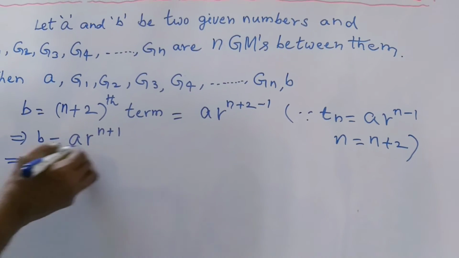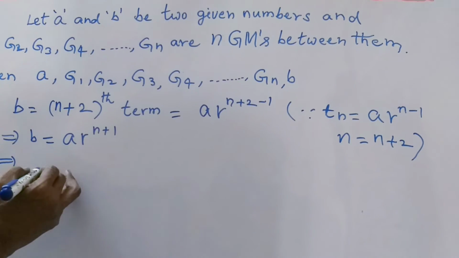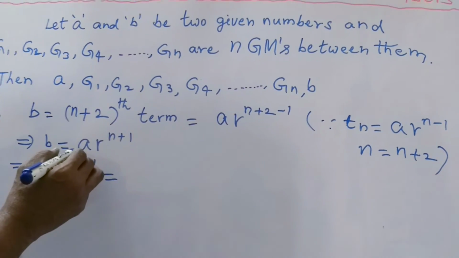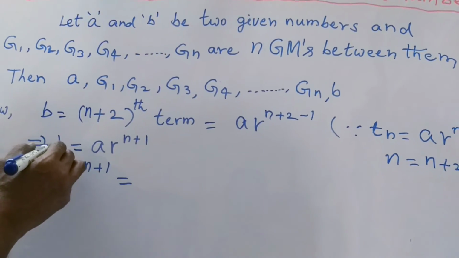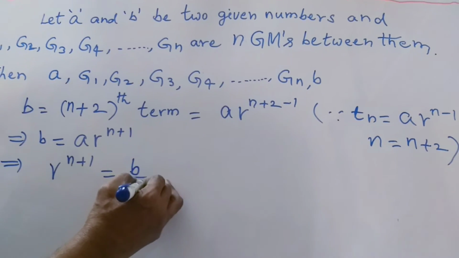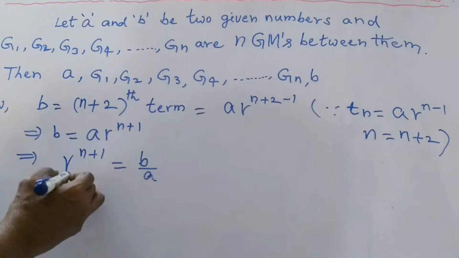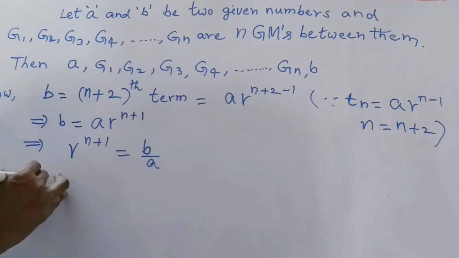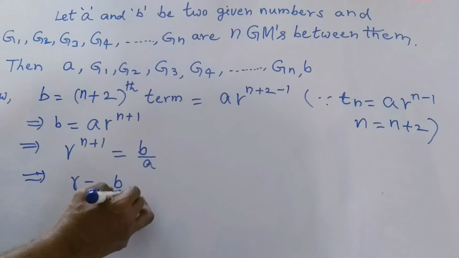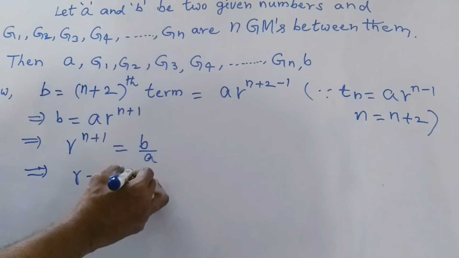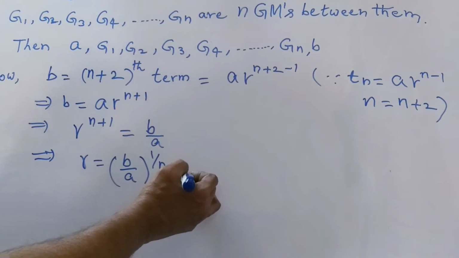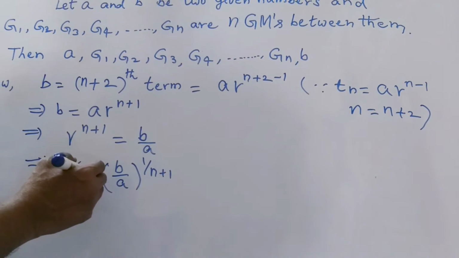Now, we only need r to the power of n plus 1. r to the power of n plus 1 is equal to B by A. Transposing A to the left side, it becomes division, denominator, B by A. Now we need to find r only, the common ratio. This r is equal to B by A whole to the power of 1 by n plus 1, where r is the common ratio.